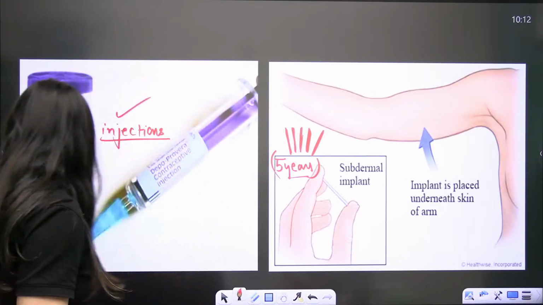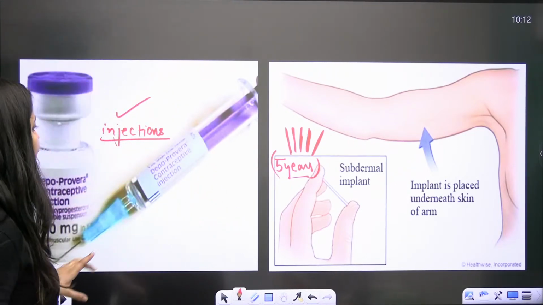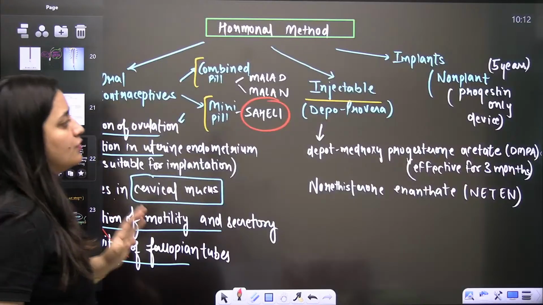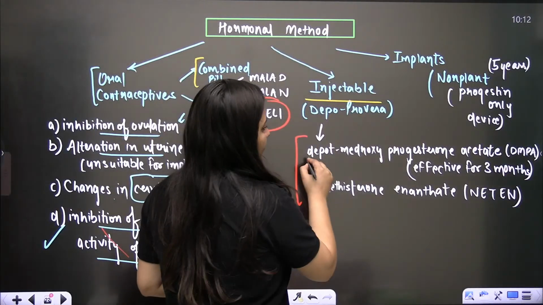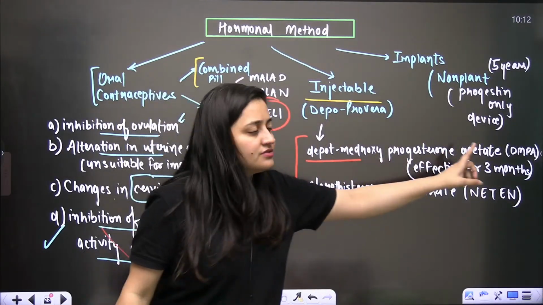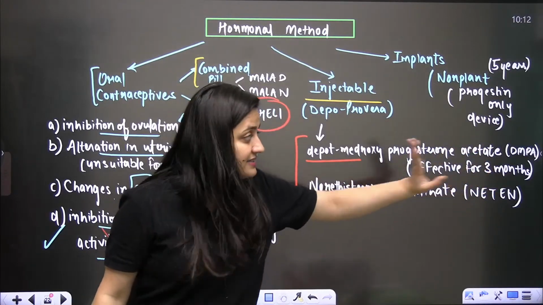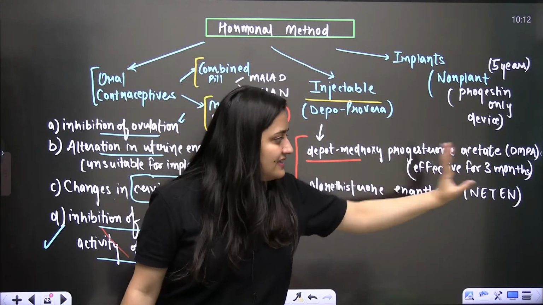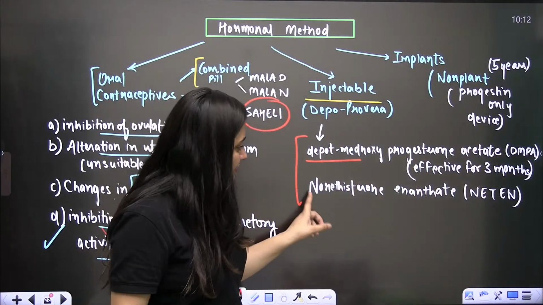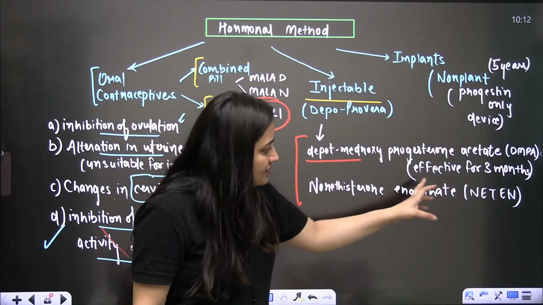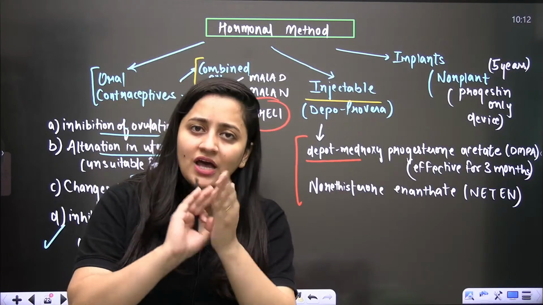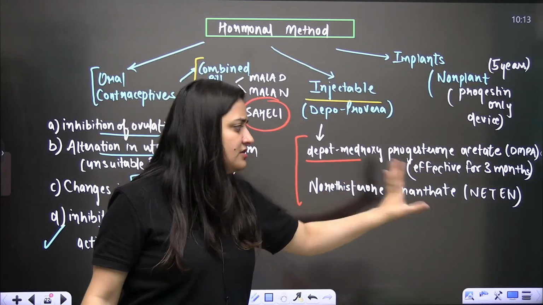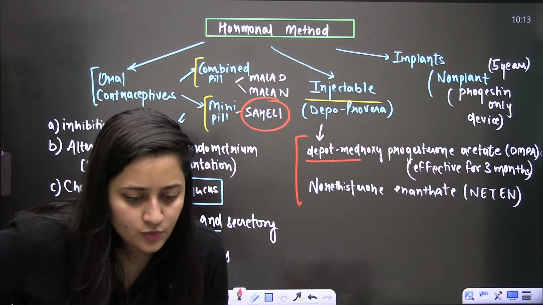Fine. So see, this is the injection. It is the Depo-Provera contraceptive injection. So here you can see Depo-Provera. It has 2 chemicals. One is depot medroxyprogesterone acetate, DMPA, right? It is effective for 3 months. And another is norethisterone enanthate, that is Net-En. So sometimes both are used in these injections, and sometimes this one is preferred. This one is effective for 3 months. This one is effective for 2 months.